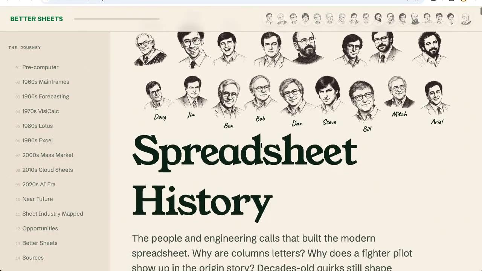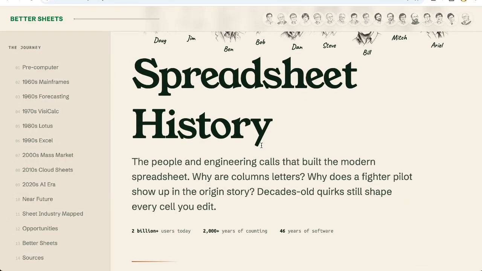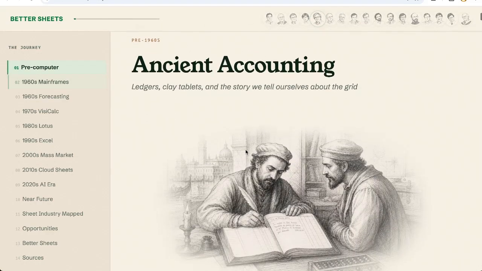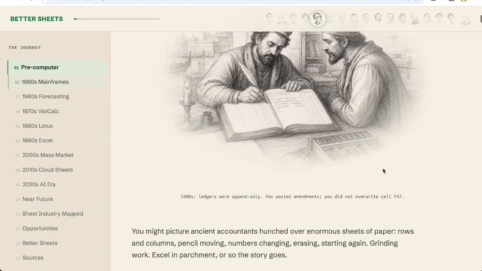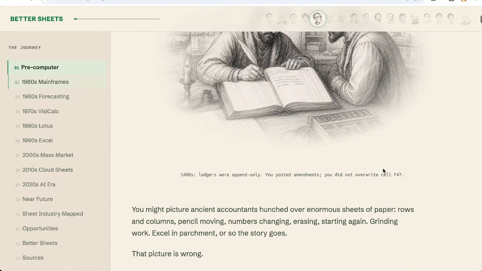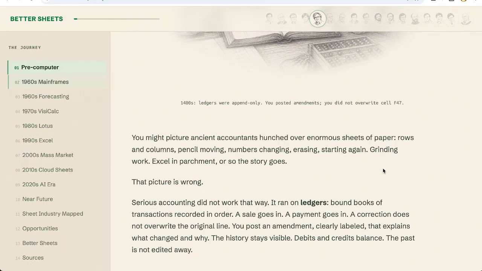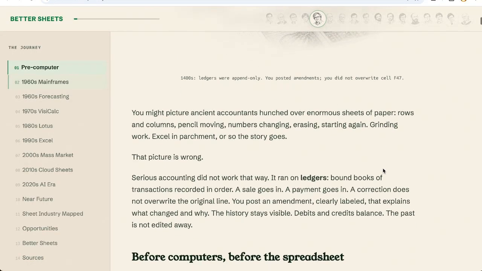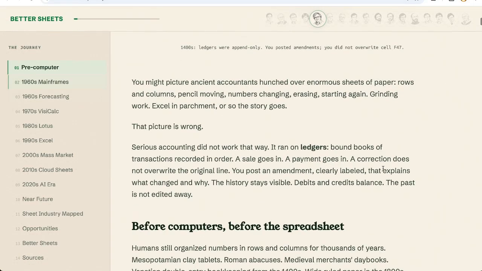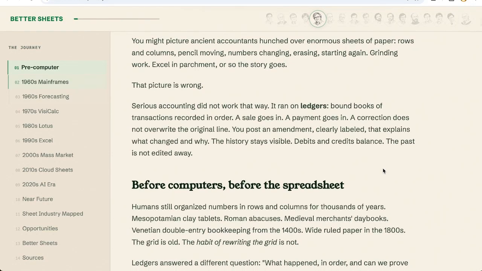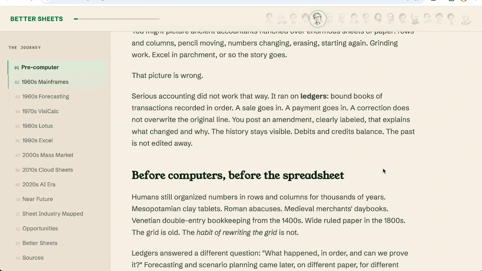I've put together an entire history of spreadsheets going beyond the normal internet online spreadsheet we know of as Google Sheets, Excel, VisiCalc, Lotus 1-2-3. It goes far beyond that. I start in ancient accounting and talk about how we think of modern day spreadsheets as bookkeeping documents. However, what really happened was that bookkeepers were running ledgers. And if we took what accounting was doing and put it into modern computing, it would actually look more like Bitcoin or some kind of cryptocurrency, some kind of immutable ledger.